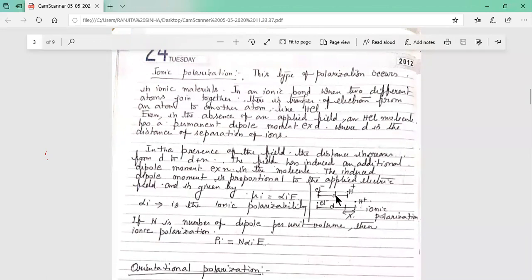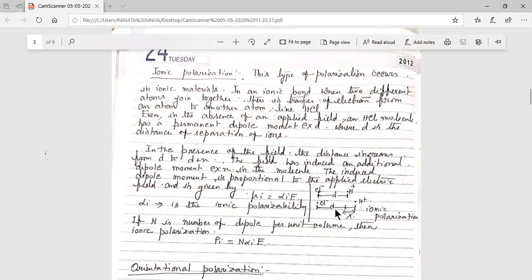So the separation d is there, plus charge and minus charge separated by a small distance d. So the dipole moment in HCl is mu equals q into d, where q is the charge of the electron. So the dipole moment exists even in the absence of the field. So HCl is a polar dielectric.